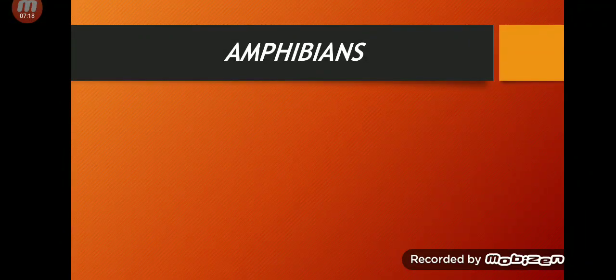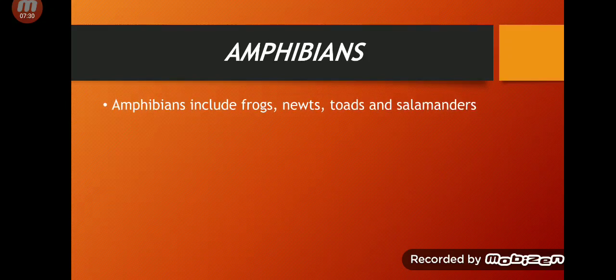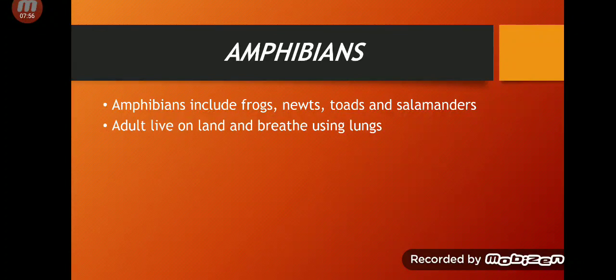Amphibians are the animals which live both on the land and in the water. So what I have told you, what are amphibians? Amphibians are the animals which live both on land and in water. So amphibians include frogs, newts, toads and salamanders. I will show you all of these four: frogs, newts, toads and salamander. Just let me finish this slide.